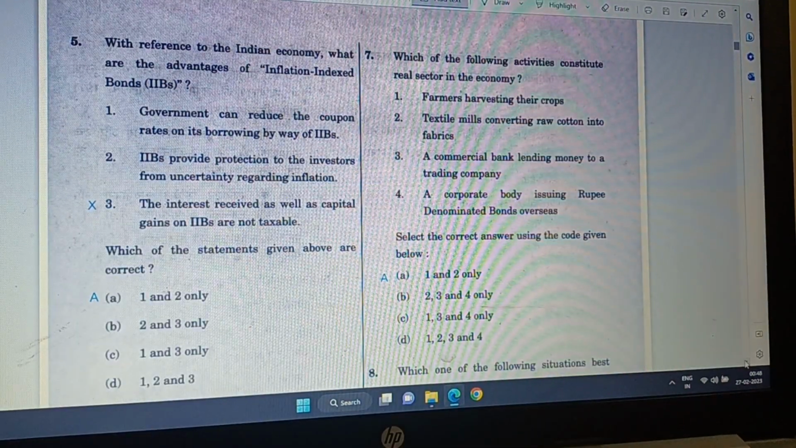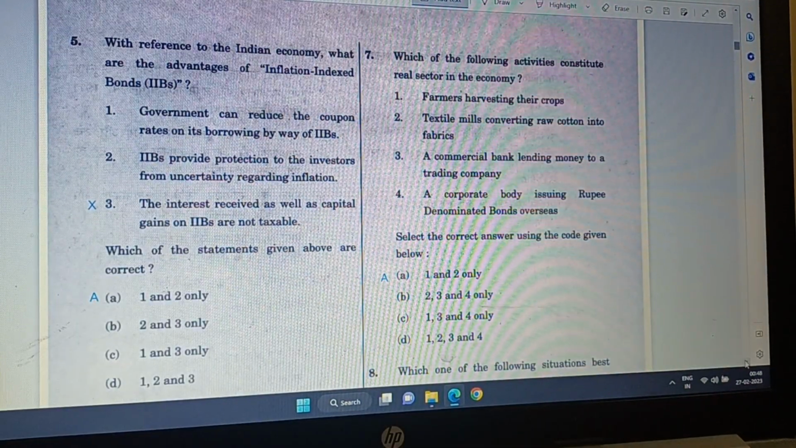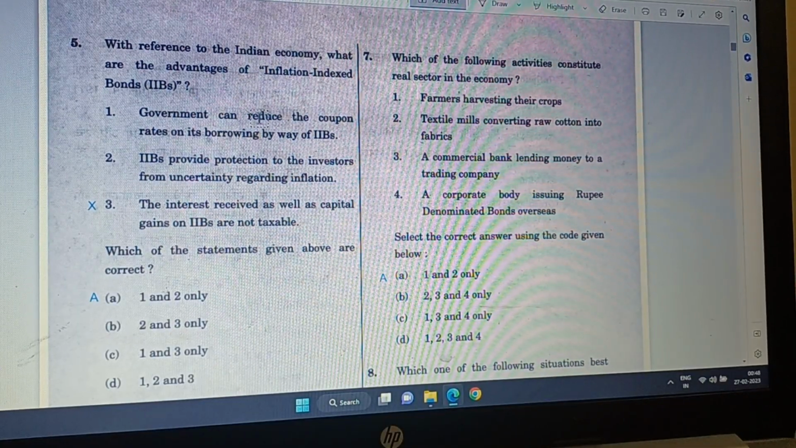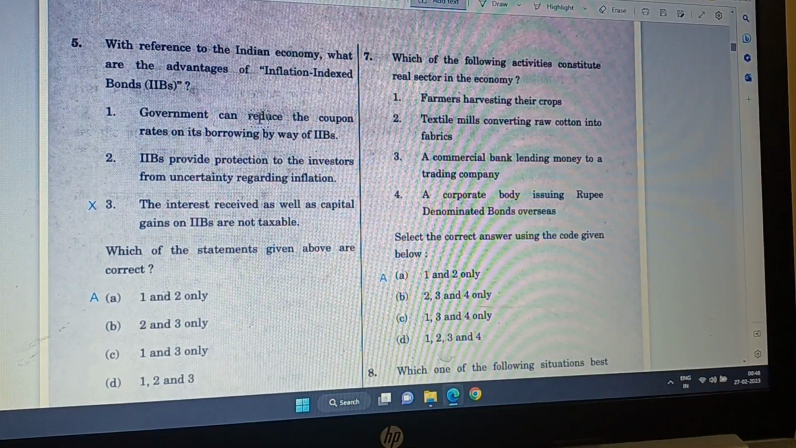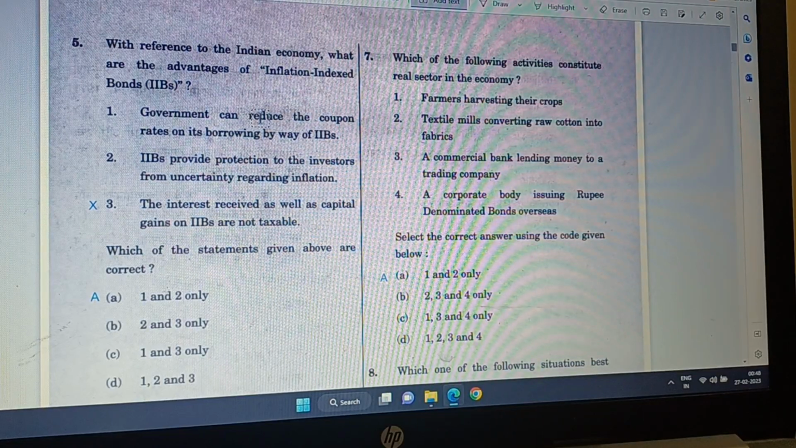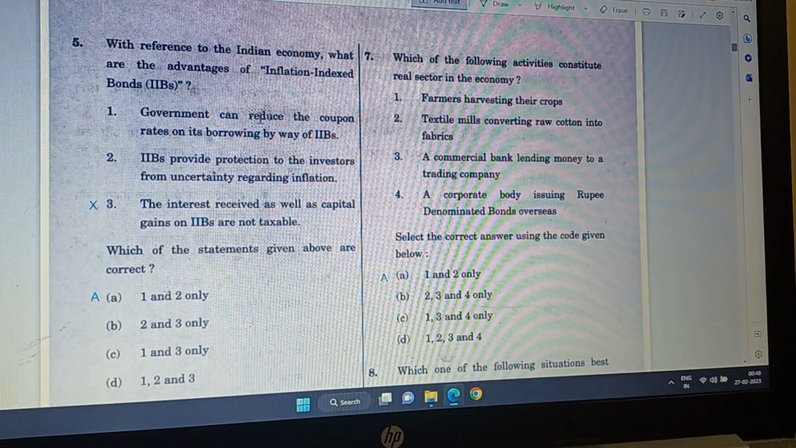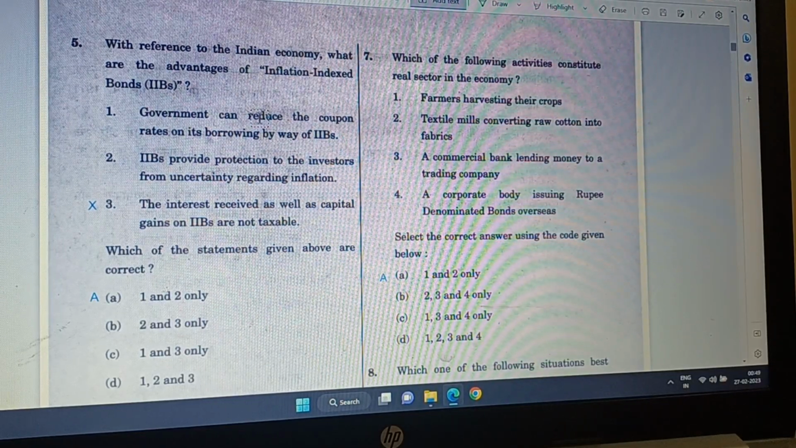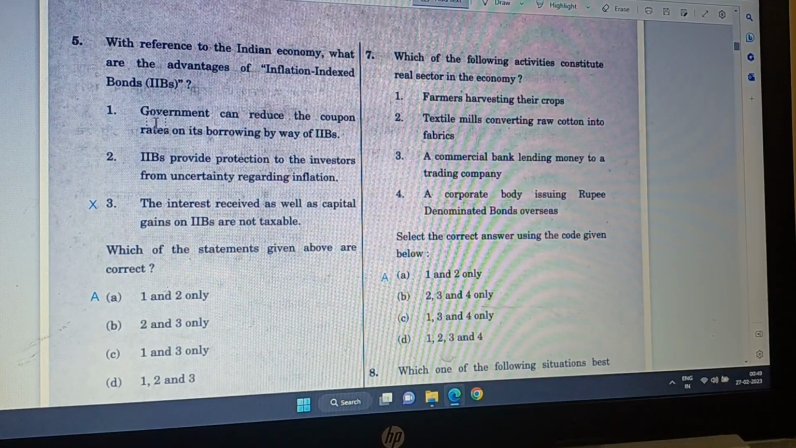Question number 5. With reference to the Indian economy, what is the advantage of inflation index bonds? These bonds pay some interest, and just as central government employees get DA, inflation index bonds get inflation protection. So how does it define?